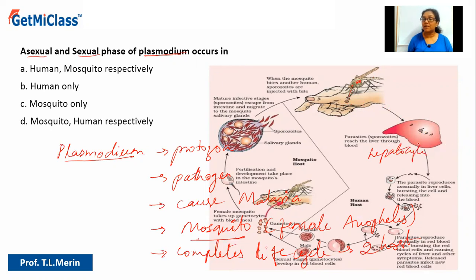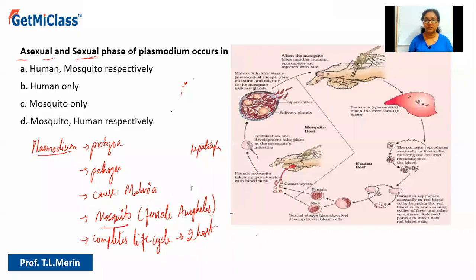Okay, and they multiply in the liver cells. Then these further multiply within hepatocytes, and the hepatocytes will burst. What will happen? The hepatocytes will burst, releasing the sporozoites. Now I think you can see it clearly here. In this particular place, you can see that the hepatocytes are getting burst because of the multiplication of these sporozoites. So here it is the asexual cycle which is happening.